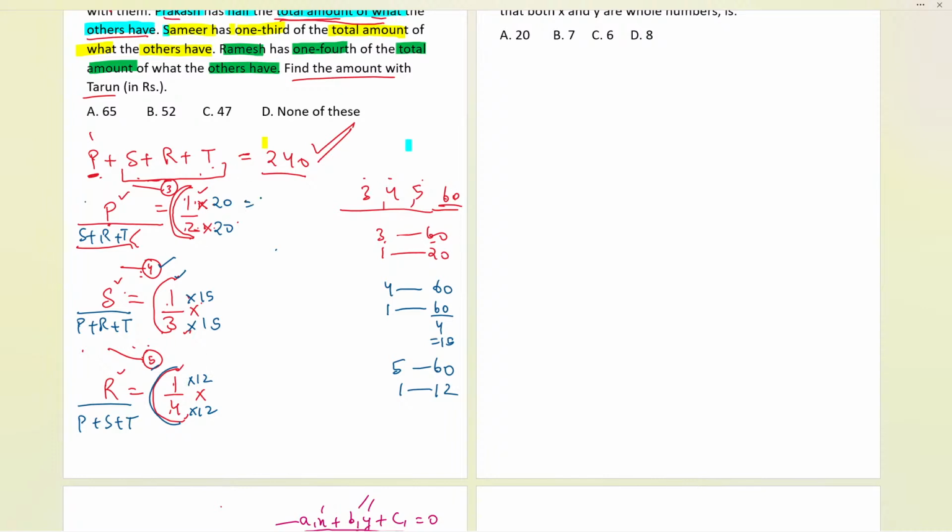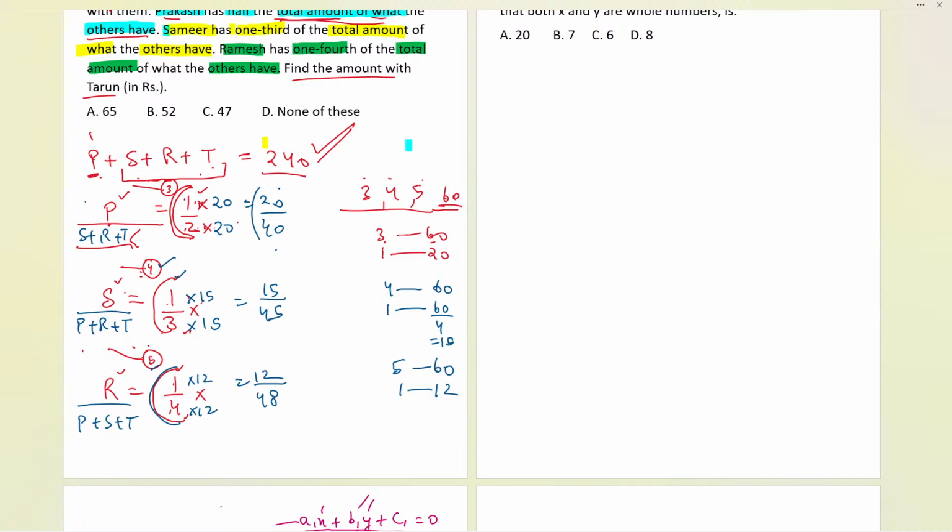What are we getting over here? 20 times 2 is 40. Here it is 15 times 3, 45. And here it is 12 times 4, 48 over here. So now, if you observe, we are getting all of the totals. If you add all of these numbers, we get 60 only.